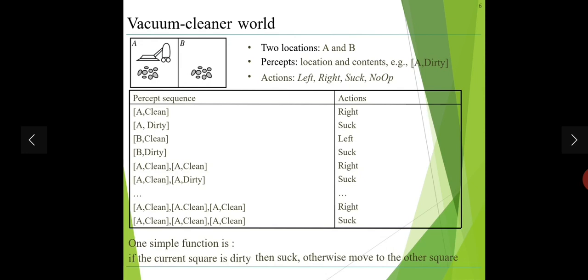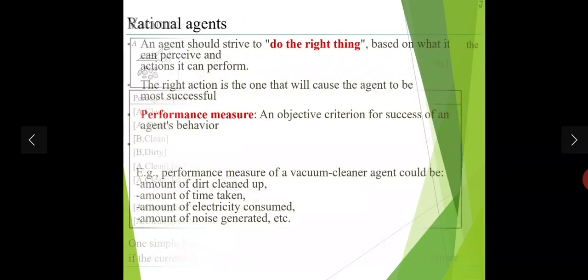If A is clean, then we go to the right, to location B. If A is dirty, then we suck the dirt. If B is clean, then we go to the left, to location A. If B is dirty, then we suck the dirt. So like this we have to understand the function: if the current square is dirty, then suck, otherwise move to the other square.